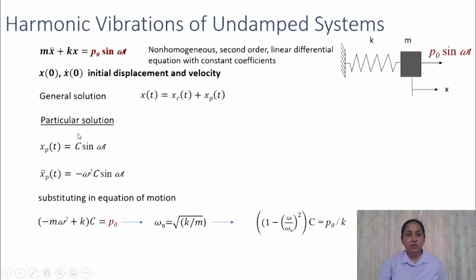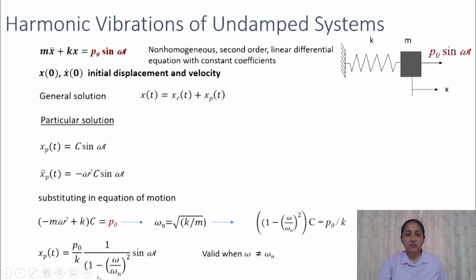So now we know the particular solution, as particular solution is equal to p naught by k multiplied by 1 by 1 minus frequency ratio square multiplied by sine omega t. And if you look at this particular solution, when omega becomes equal to omega n, that is when the forcing frequency is equal to the natural frequency of the system, this particular solution is non-valid.